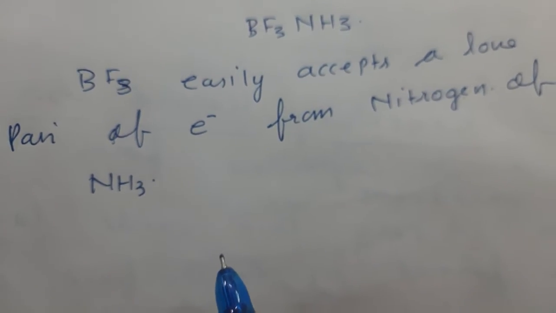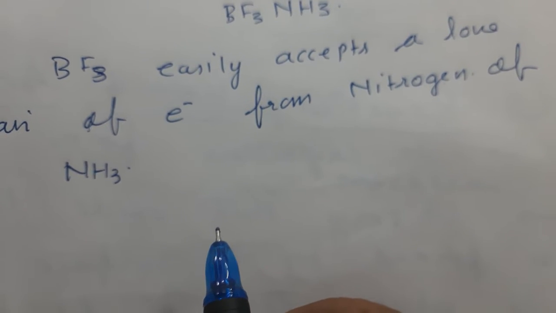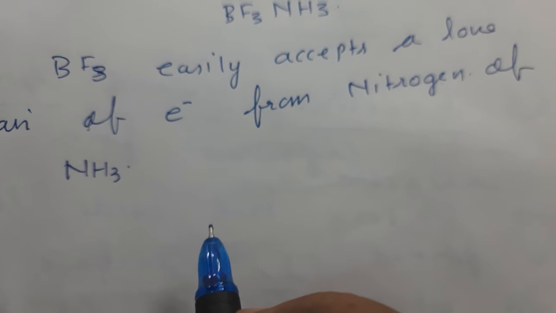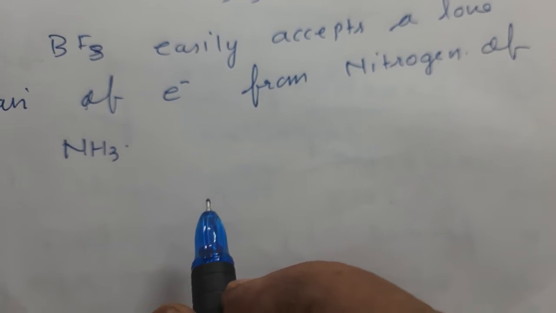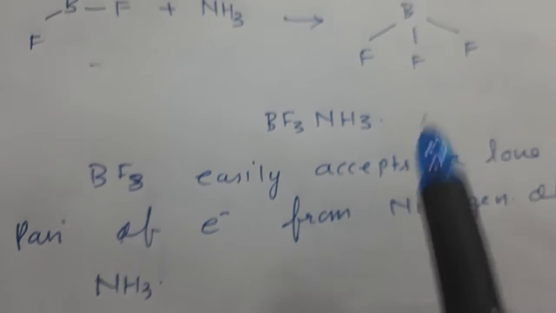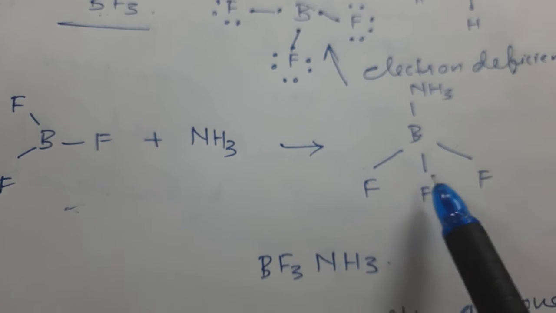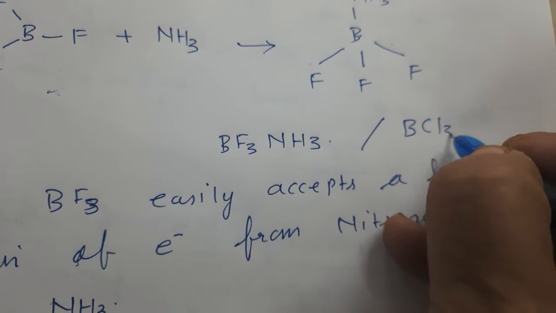Similarly, we can say those who have a tendency to behave as a Lewis acid, they will have a tendency to behave as Lewis acid with the increase in size down the group. Correct? Electron deficient molecules will be formed. So here electron deficient molecules. Similarly, we can take the example of BCl3 NH3.